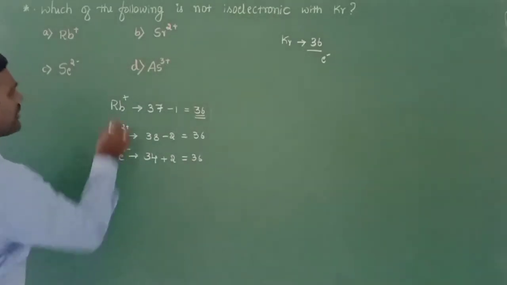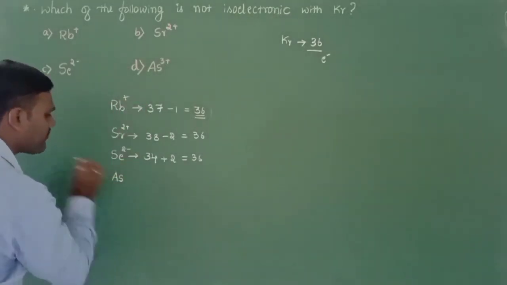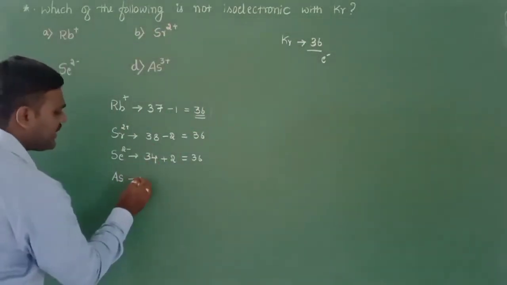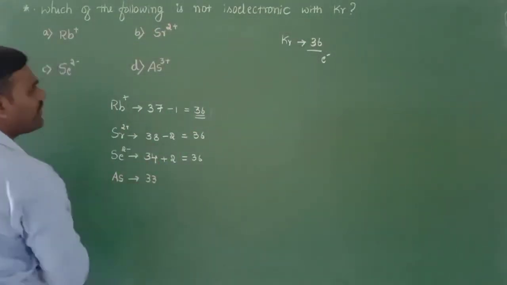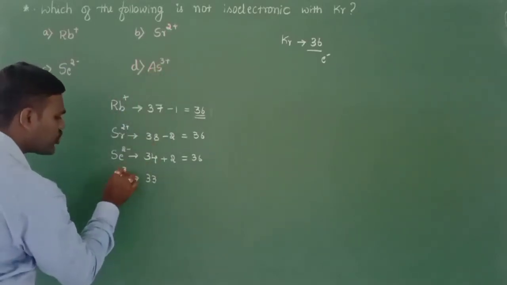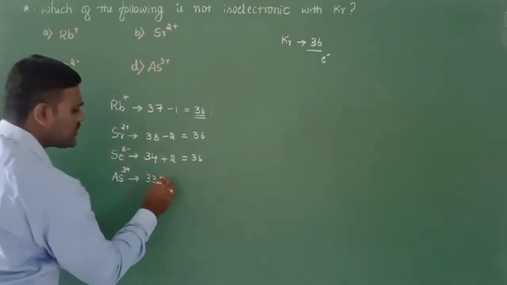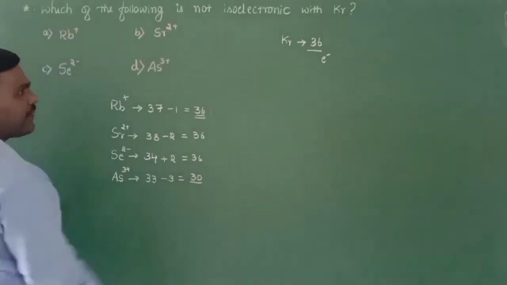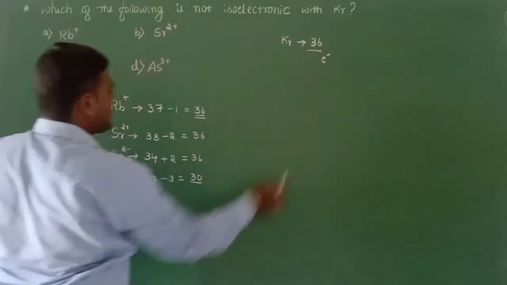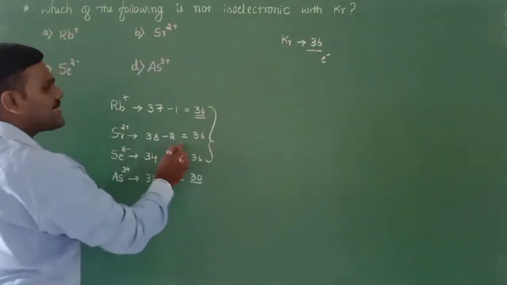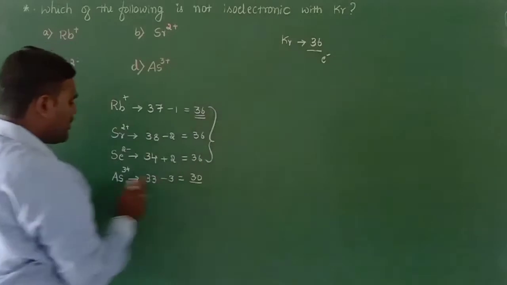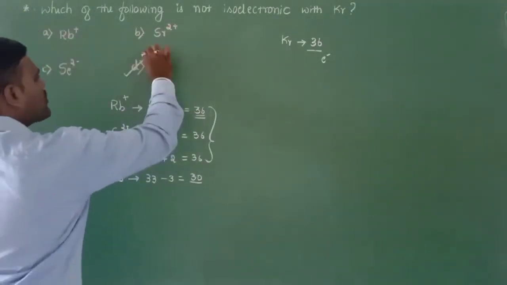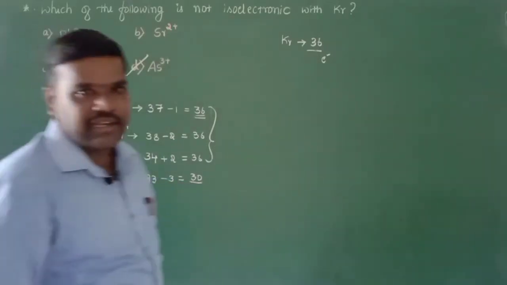And the last option is arsenic. Arsenic has an atomic number of 33, and the charge present on arsenic is 3 plus, so there is loss of 3 electrons, which leaves 30 electrons. Krypton has 36 electrons. The first 3 options are exactly isoelectronic with krypton, but not arsenic 3 plus. So the correct answer for the question is option D, which has 30 electrons.